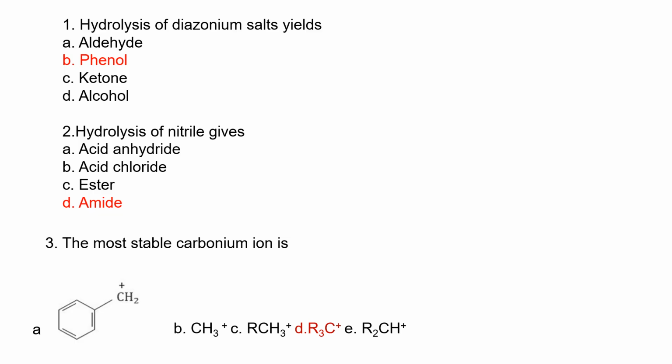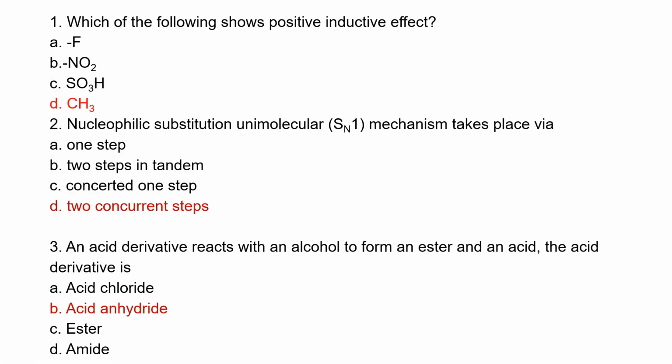The most stable carbonium ion is tertiary, because in terms of stability, benzyl is more stable than allyl, but tertiary is more stable than all. Which of the following shows positive inductive effect? Methyl, because of its electron donating potential.